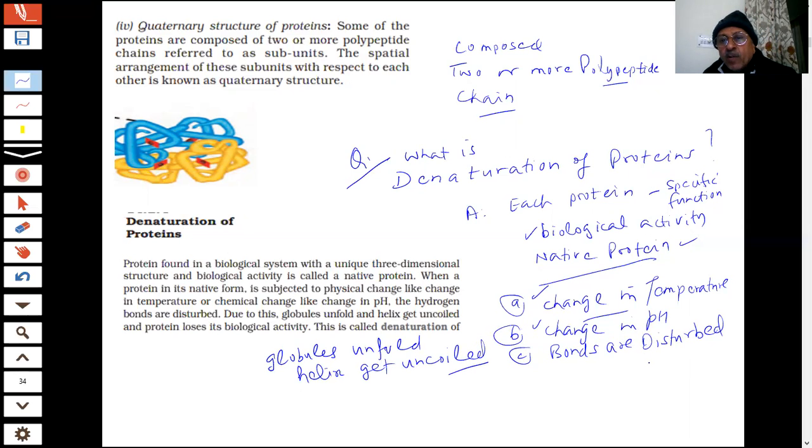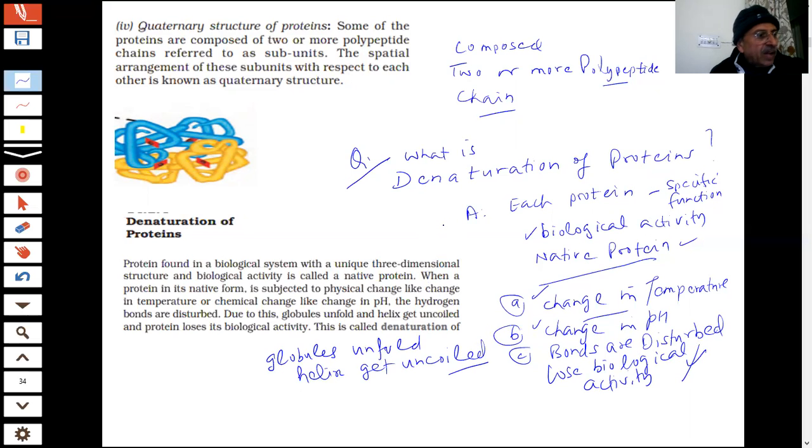When the protein loses its biological activity, this is called denaturation of the protein. So this is an important question which has been asked many times: what is denaturation of the protein?